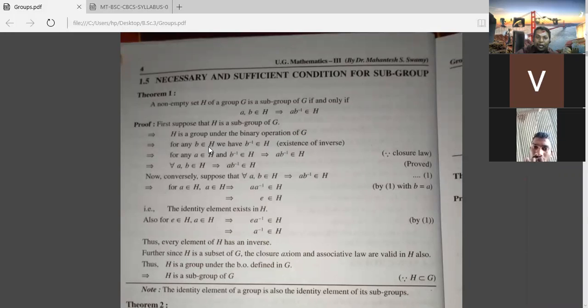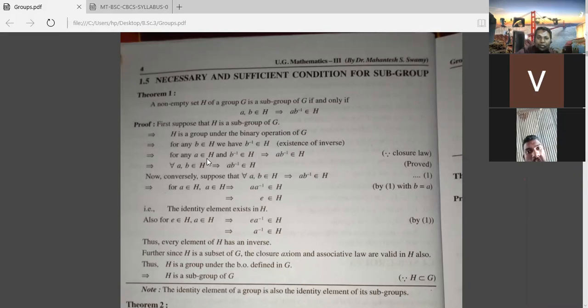Now here you are taking one element of H, B, and here you are writing B inverse belongs to H. Why are you writing B inverse belongs to H? Because H is a subgroup, which means it is itself a group. A group means it satisfies all the four properties. Now B belongs to H, so the inverse must exist, because it is a group, and that means the inverse belongs to H.